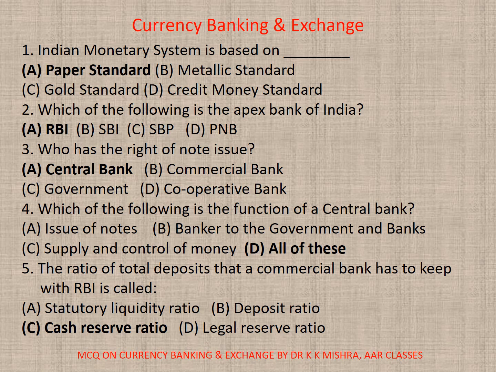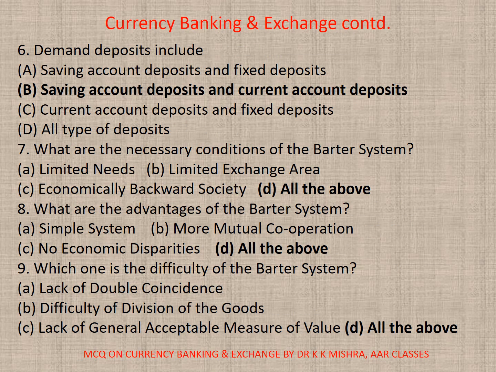4. Which of the following is the function of a central bank? A. Issue of notes, B. Banker to the government and banks, C. Supply and control of money, D. All. Correct option is D. All. 5. The ratio of total deposits that a commercial bank has to keep with RBI is called A. Statutory liquidity ratio, B. Deposit ratio, C. CRR, cash reserve ratio, or D. Legal reserve ratio. Correct option is C. Cash reserve ratio.